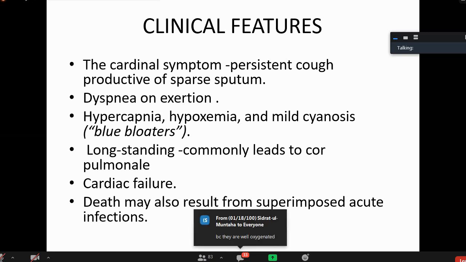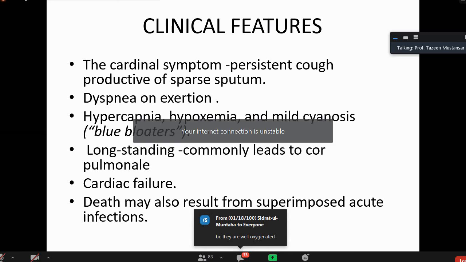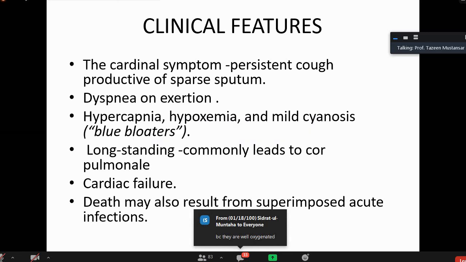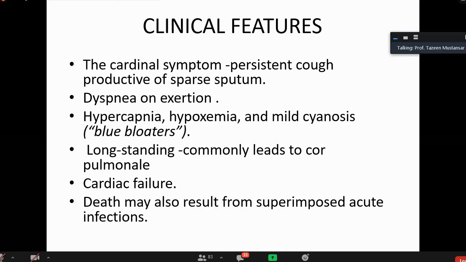Because they are well oxygenated. Oxygen is there, it is trapped in there. Yes. So they are pink puffers. Long standing chronic bronchitis will lead to cor pulmonale. And ultimately there will be cardiac failure. Death may occur from superimposed acute infections.